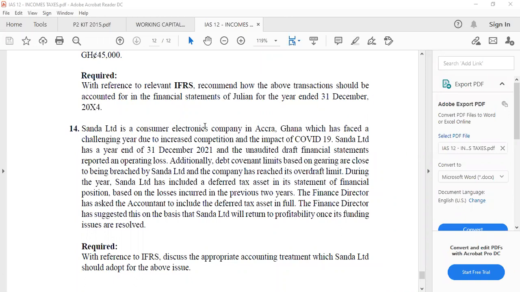This one is not calculation, it's a theory question. 5 marks. So you have to say your mind. It's not something that if you say it, I will say it's wrong. No, this is not calculation.